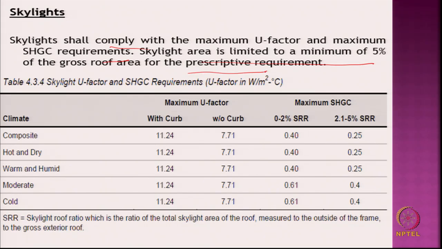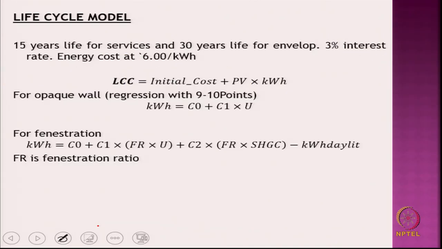Industrial buildings use it, or elsewhere also one can use it, and for different climatic conditions, the skylight U values and maximum SHGC values are given, right. Skylight roof ratio is the ratio of total skylight area of roof measured outside the frame to the gross exterior area, right. So, these are other guidelines given.